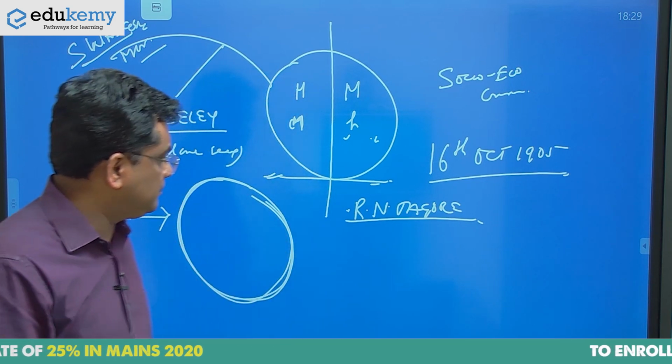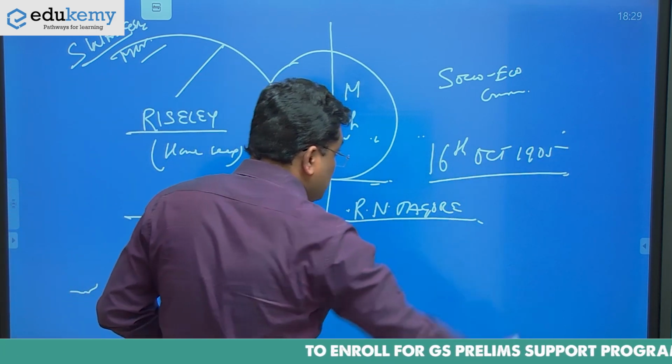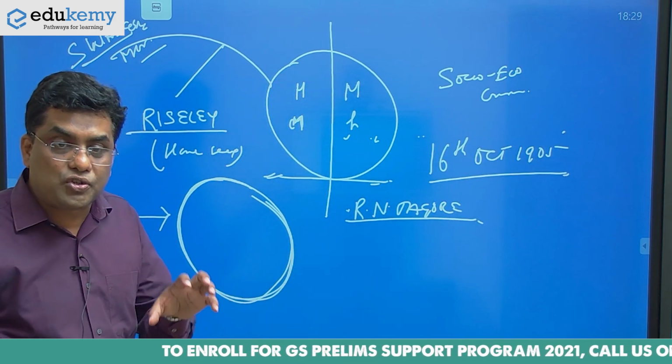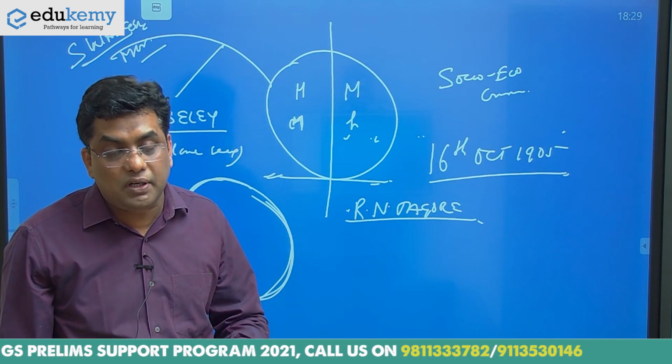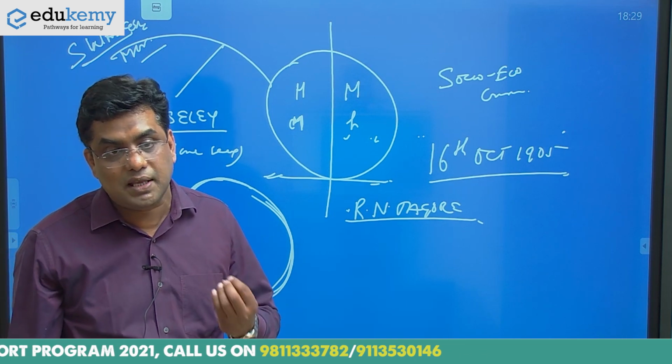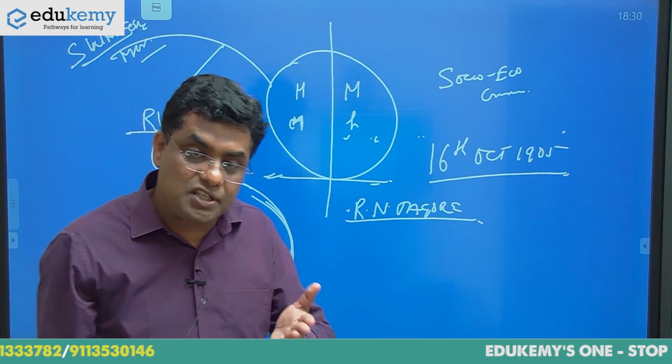Remember one thing, that partition of Bengal was a very, very important step taken by the British in order to consolidate its position in India. But what was the actual reaction from the Indians? It had pushed up the national movement to a very high level.